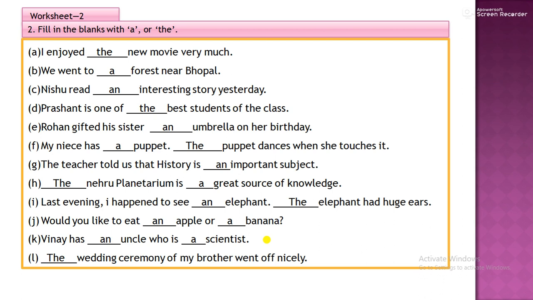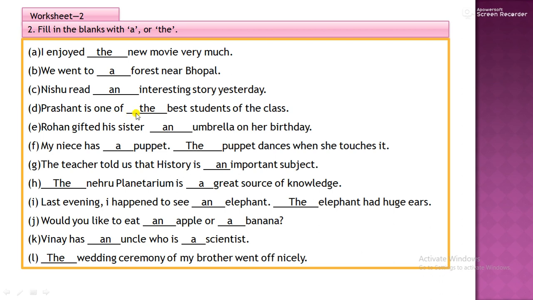Article a and an. I enjoyed the new movie very much. The movie which you have, this is a particular movie. We went to a forest near Bhopal. It is a forest. Nishu read an interesting story yesterday. Interesting: here a vowel is there.